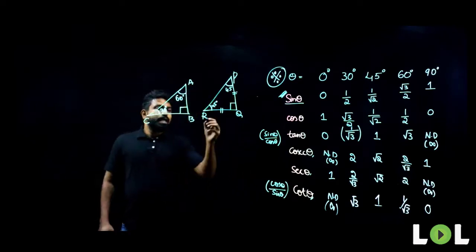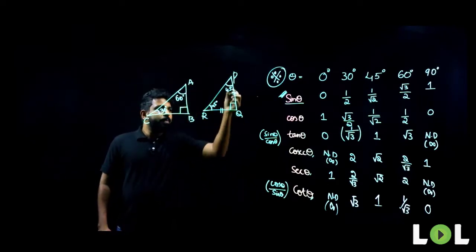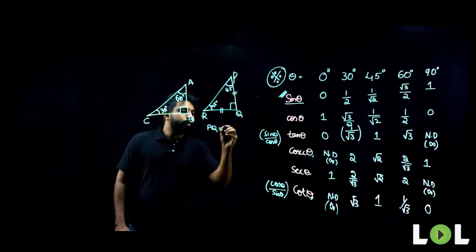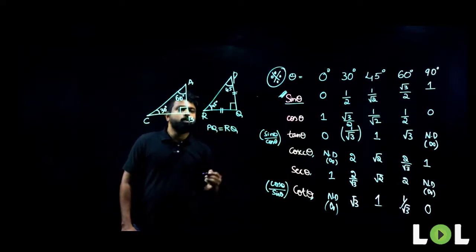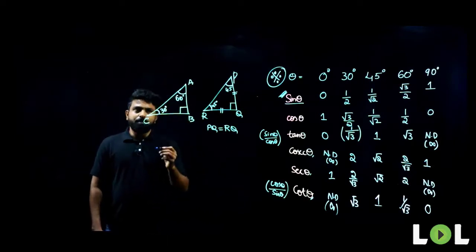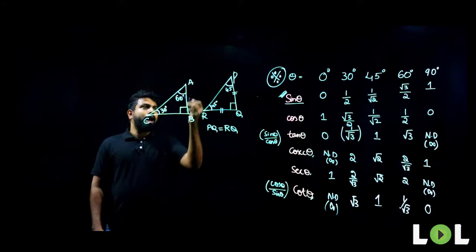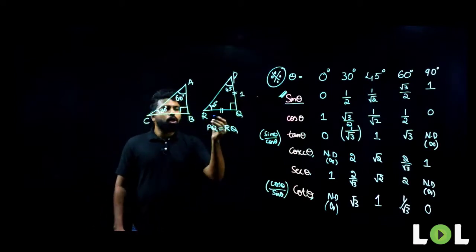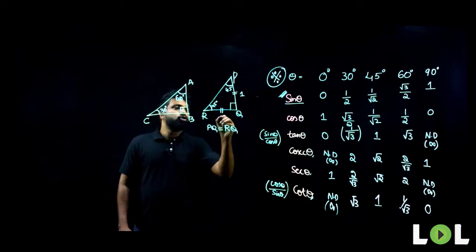Now, that means RQ and PQ are equal. So, let me write it down. PQ will be equal to RQ. Am I clear, people? In this triangle, let me take the value of PQ as 1. So, what will be the value of RQ? RQ will also be 1.